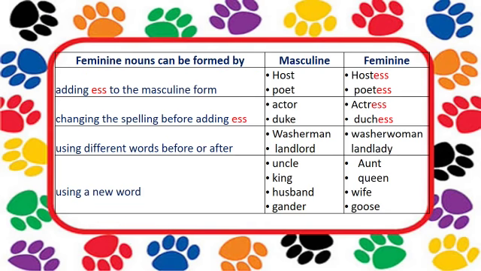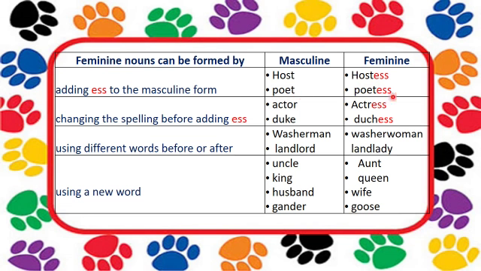Students, let us learn to form feminine nouns with the help of this table. Feminine nouns can be formed by first adding ess to the masculine form. Example, host becomes hostess.